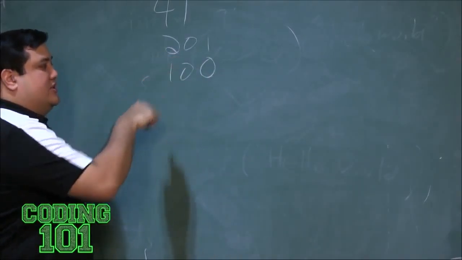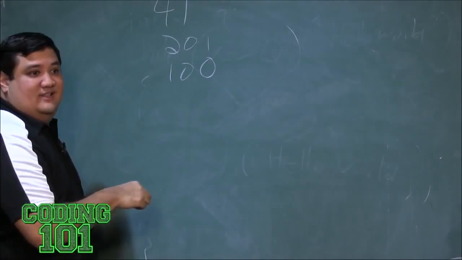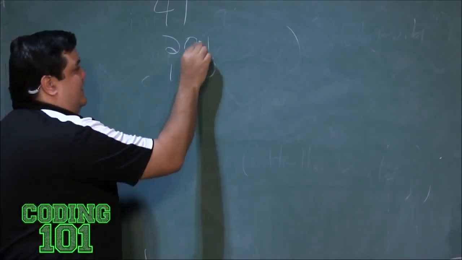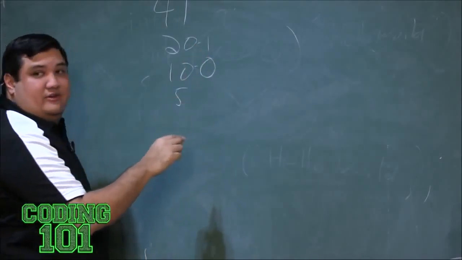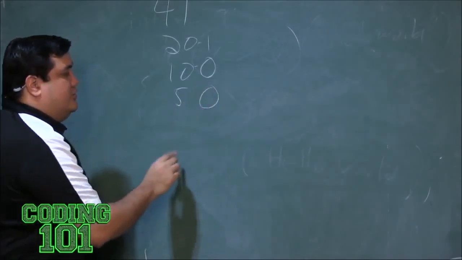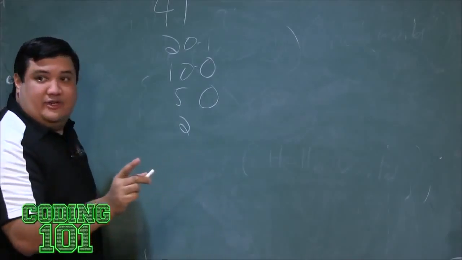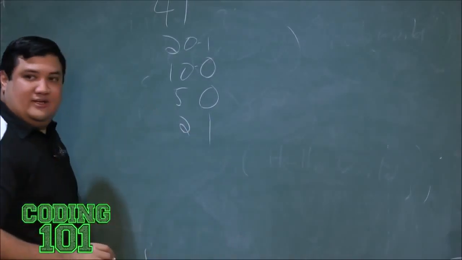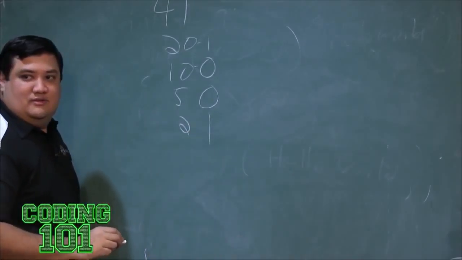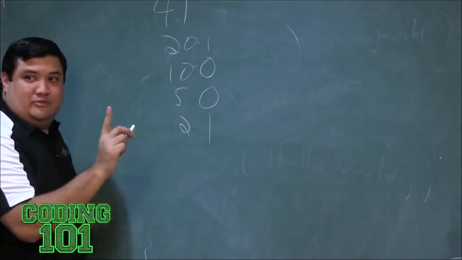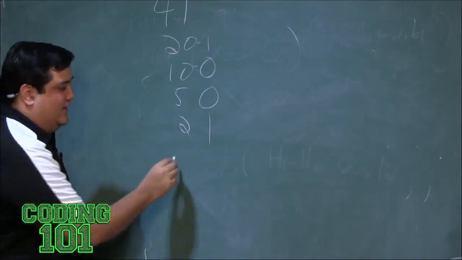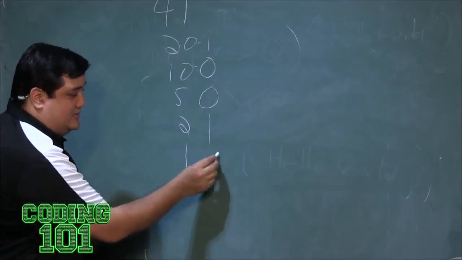Now 2 into 10 again. 5. Is there a remainder? No. Now 2 into 5, how many times? 2 times. Is there a remainder? Yes. 2 goes into 1, how many times? Just 1 time. Is there a remainder? 2 goes into 2 one time.